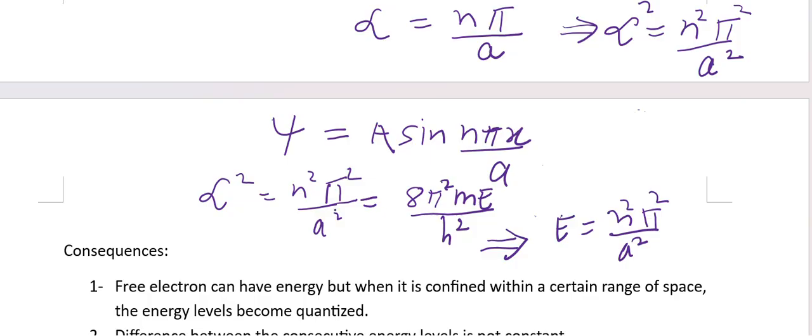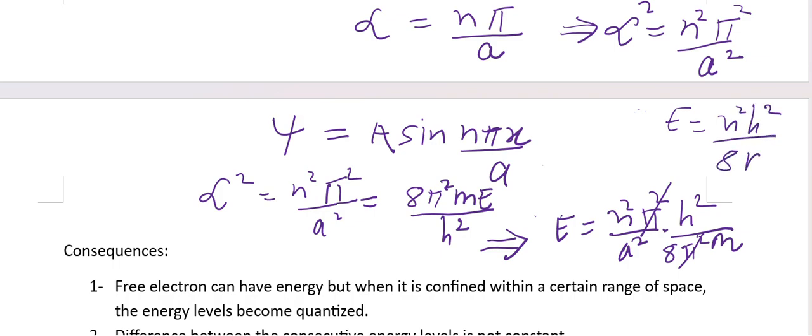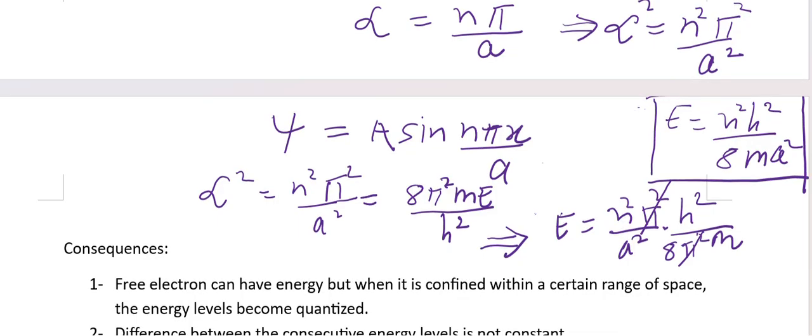E is equal to n square pi square by a square into h square by 8 pi square m. Here pi square and pi square cancel out and we get that E is equal to n square h square by 8 m a square. This is the equation which we get for the energy.